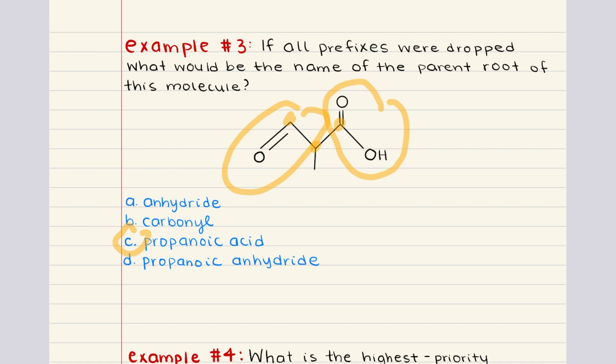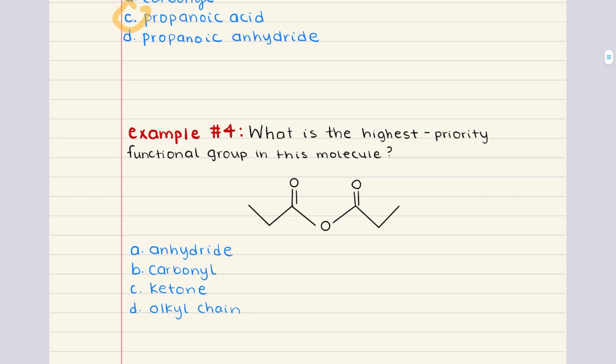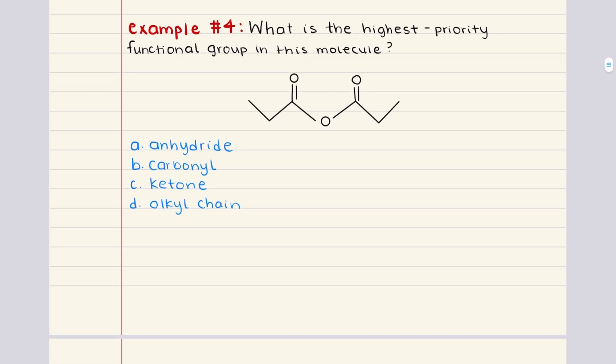Now, if we were to name this fully, the aldehyde would be treated as a substituent, and we would use a prefix like oxo if included. But for determining the parent root, which is what this problem is asking, it's all about the highest priority group, in this case, the carboxylic acid. Let's move on to problem 4. Problem 4 says, what is the highest priority functional group in this molecule?